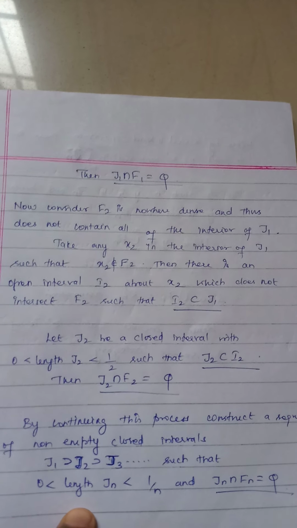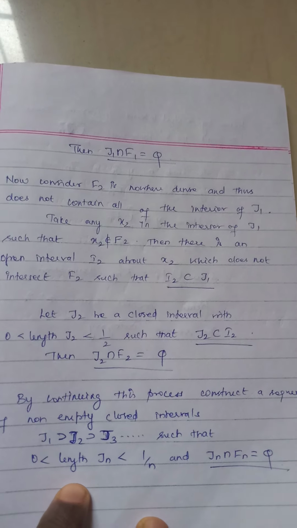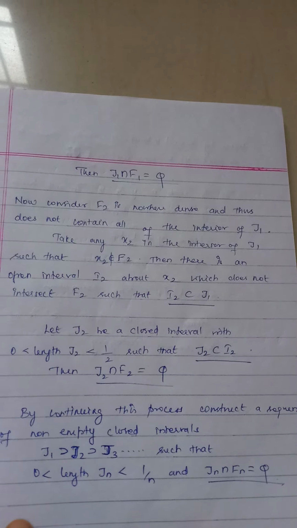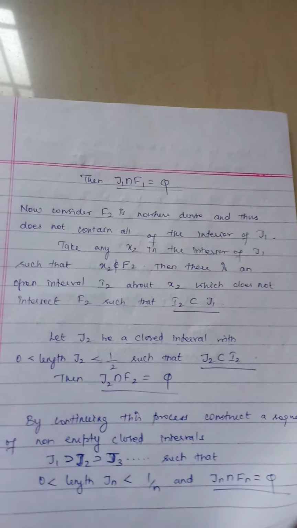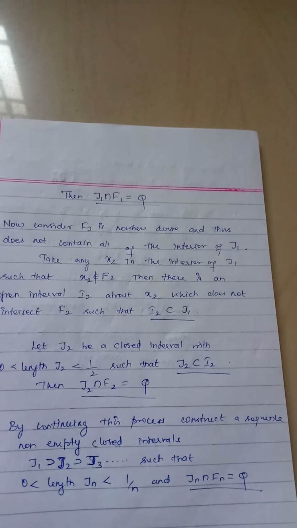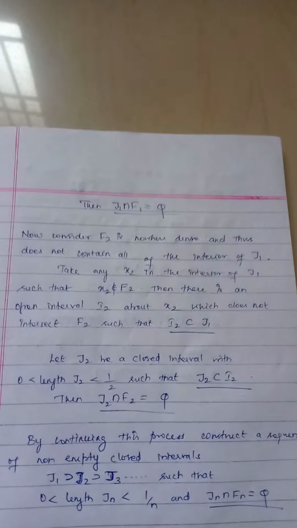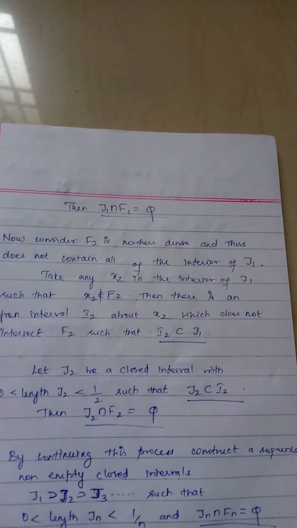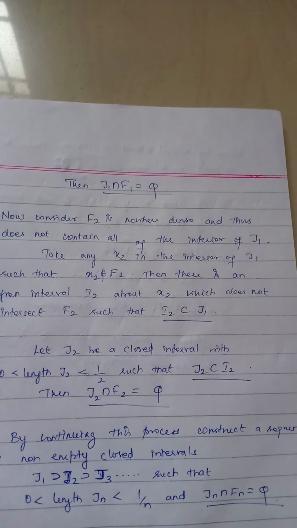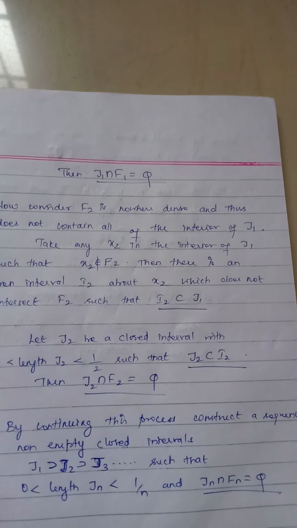Similarly, consider F2. This F2 is also nowhere dense and it does not contain all of the interior points of J1. Take any point x2, it does not belong to F2. Then there is an open interval I2 about x2 which does not intersect F2, such that this I2 is contained in J1. Let J2 be a closed interval with length between 0 and 1 by 2, such that J2 is contained in I2. Then J2 intersection F2 is empty.